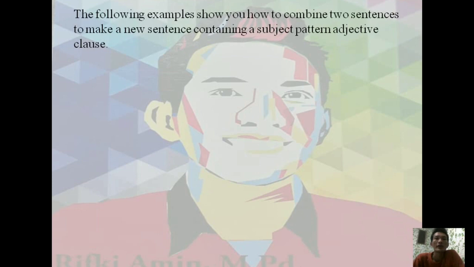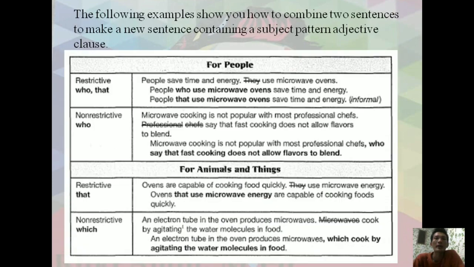The following examples show you how to combine two sentences to make a new sentence containing a subject pattern adjective clause. For the restrictive who and that here, for people, I give you two sentences. People save time and energy. People use microwave ovens.